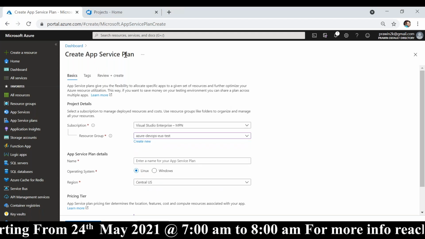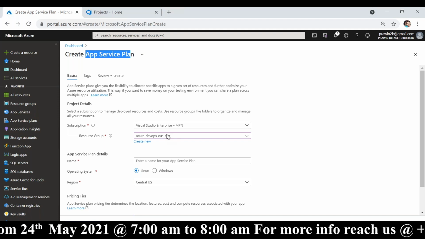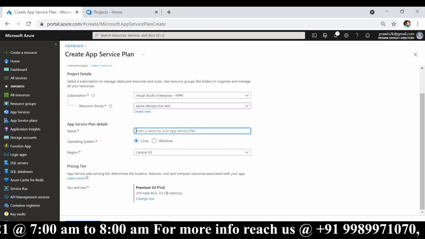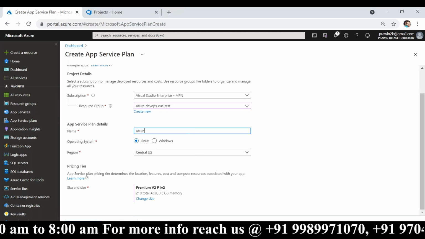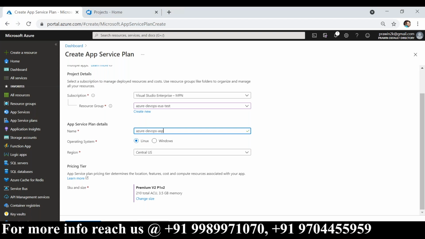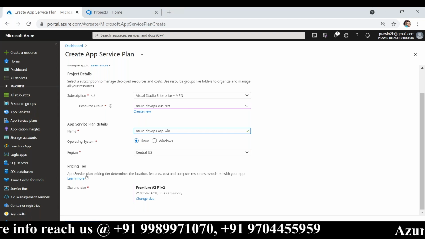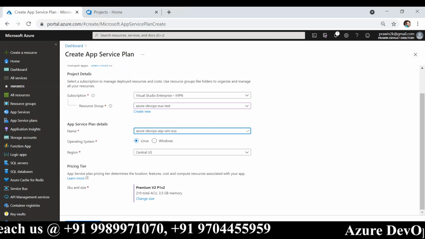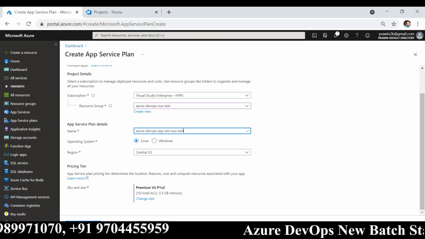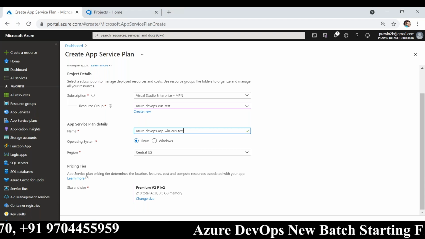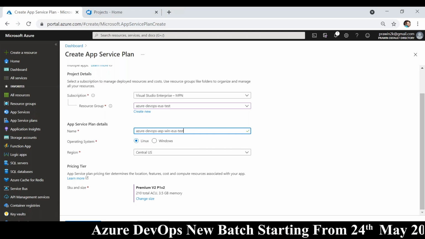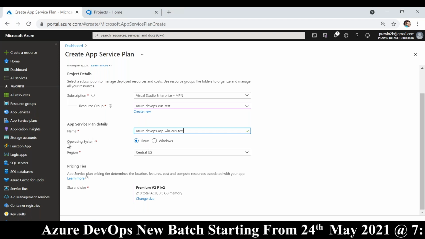So I am creating an app service plan manually in the test environment. Okay, so I'll provide a name called Azure-DevOps-App Service Plan with Windows in East US for test environment. That should be our naming convention. Of course, different companies follow different naming conventions. You should also follow naming convention based on your project requirements.